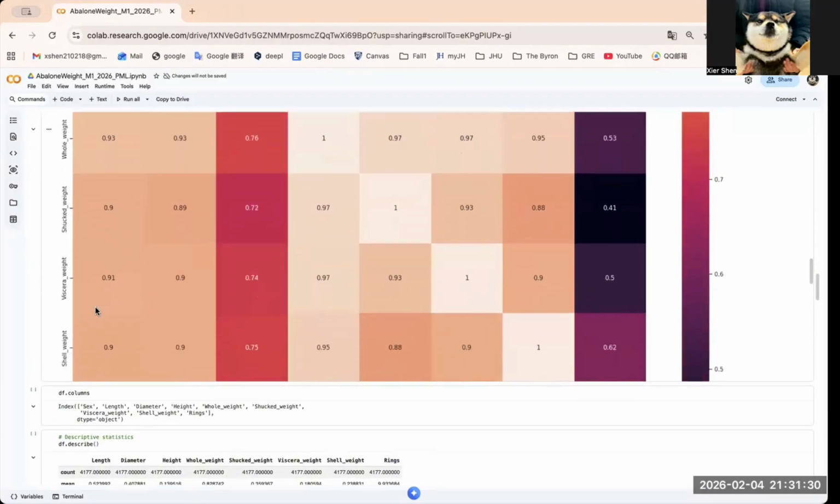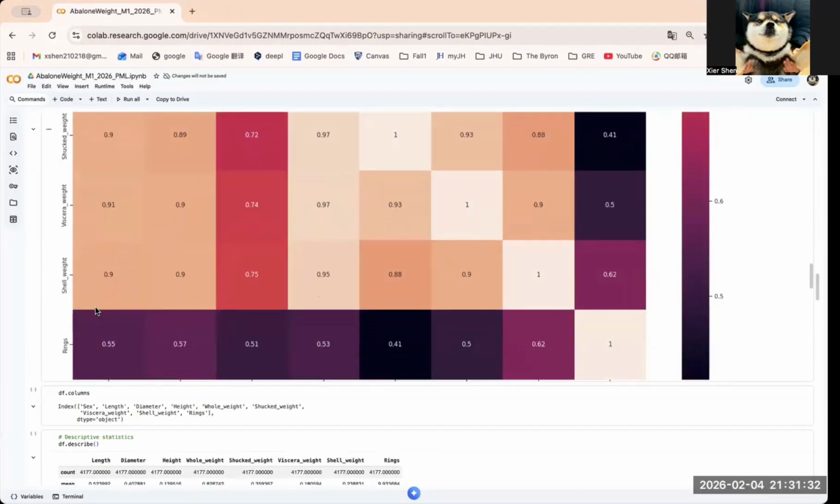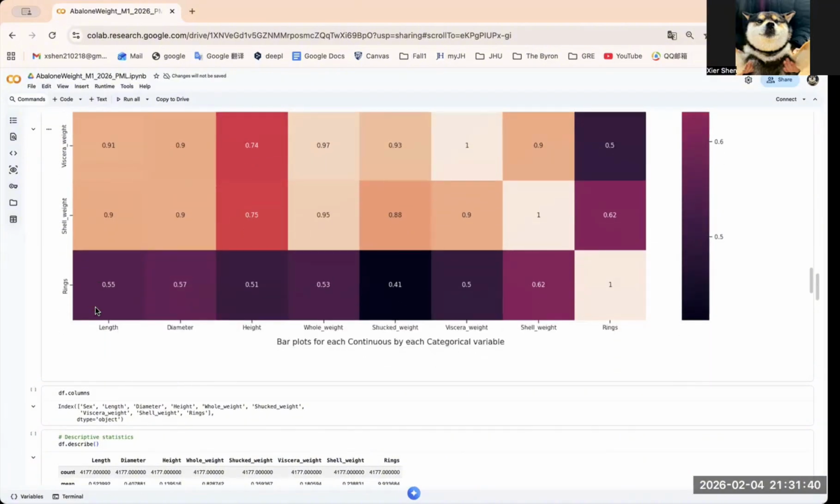The heat map showed that many physical measurements are highly correlated, especially length, diameter, height, and weight-related variables. This indicates multicollinearity, which can affect linear models, while tree-based models are generally more robust to correlated predictors.